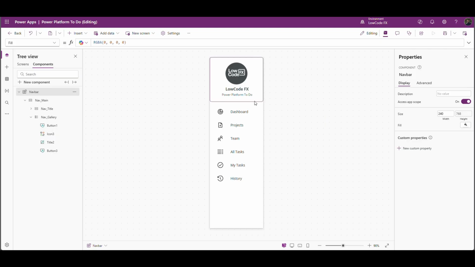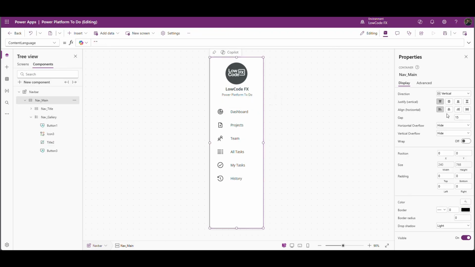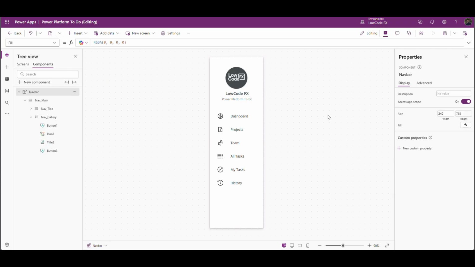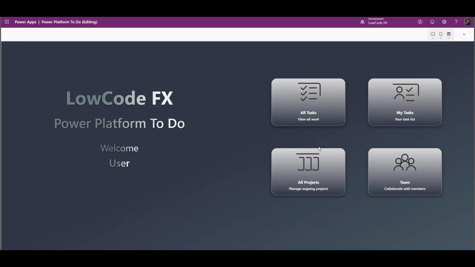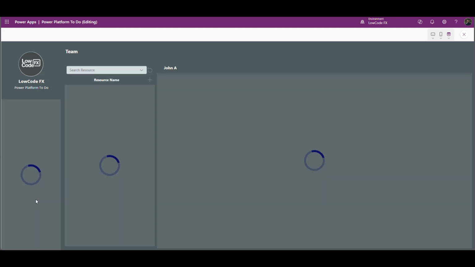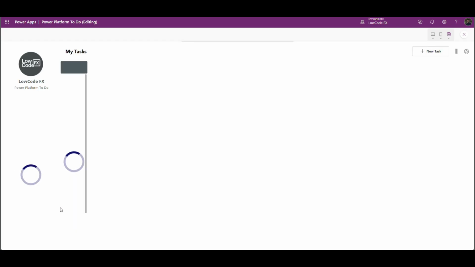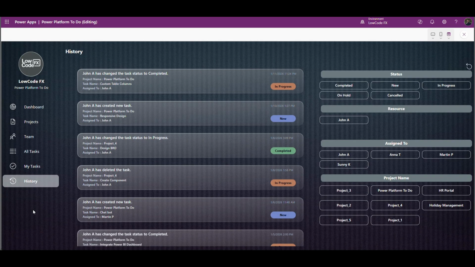Perfect. And I will add some padding at the top to the main container. Top padding I will set to 20. Yeah, let's see. In the screens, I will jump to all projects. Good, it looks nice now. Now we are good with left navbar.